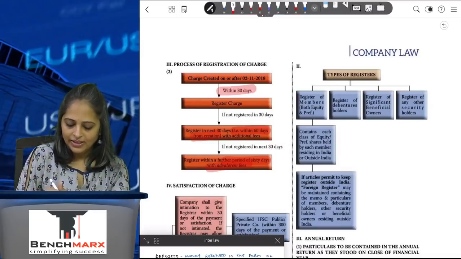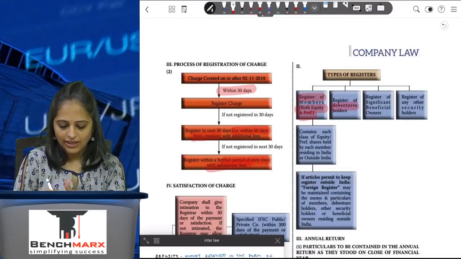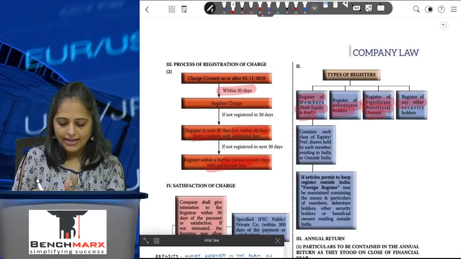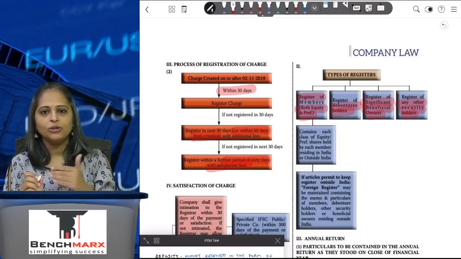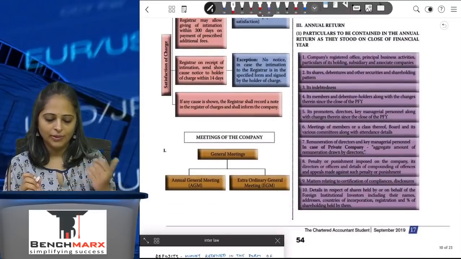Now you will have a register of members where you have recorded the equity and preference shareholders. You will have a register of debenture holders, significant beneficial owners, and any other security holders. So all of these registers will be kept by the company for inspection, available to the public.